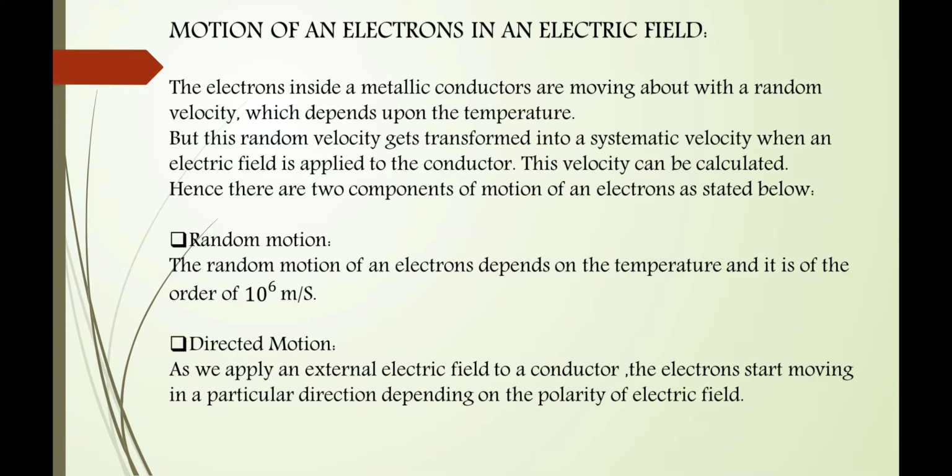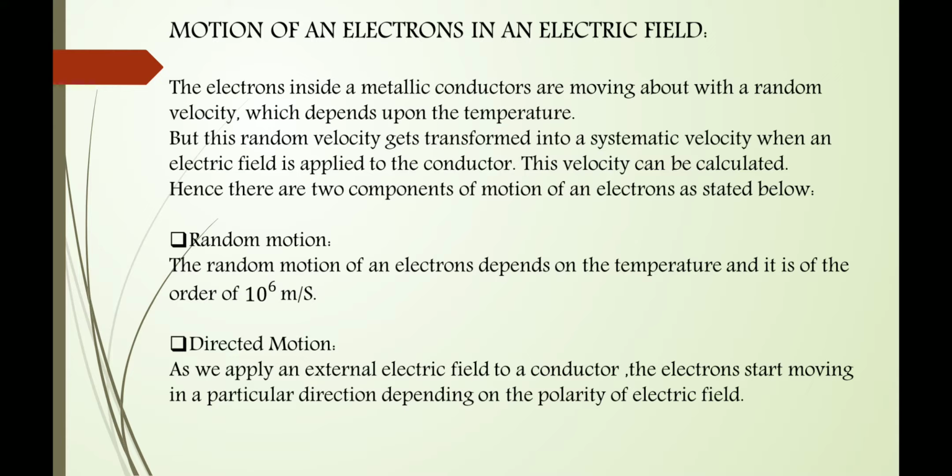After that, directed motion: as we apply an external electric field to any conductor, the electrons start moving in a particular direction depending on the polarity of that electric field. This is called directed motion of the electrons.